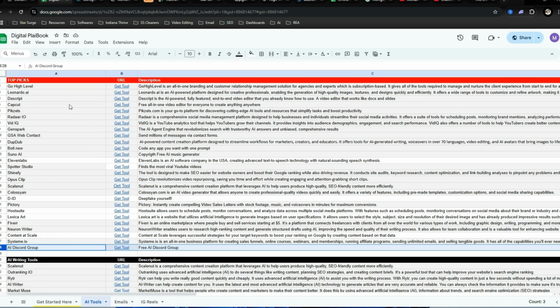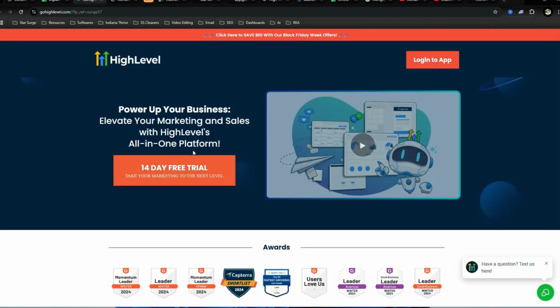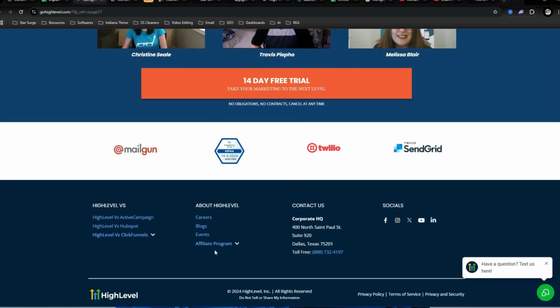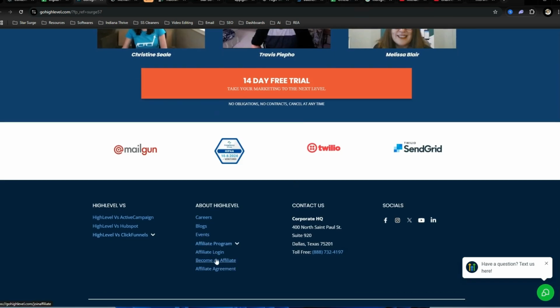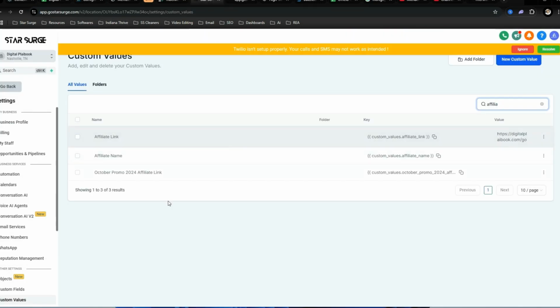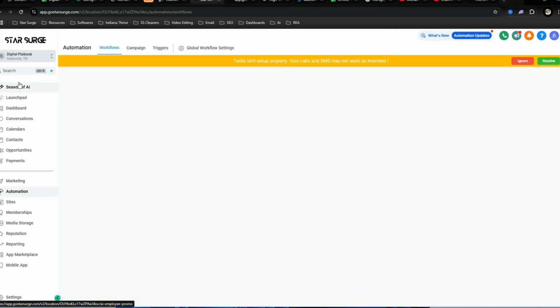So for example, let's go back to GoHighLevel. Most of these tools, if you scroll down to the very bottom, will have something that says affiliate program, become an affiliate. Then all you would do is sign up, and they would give you a link that looks like this. And this is the link you're going to want to put in that custom value spot. So we got the back end, we got the front end, which is your sites.